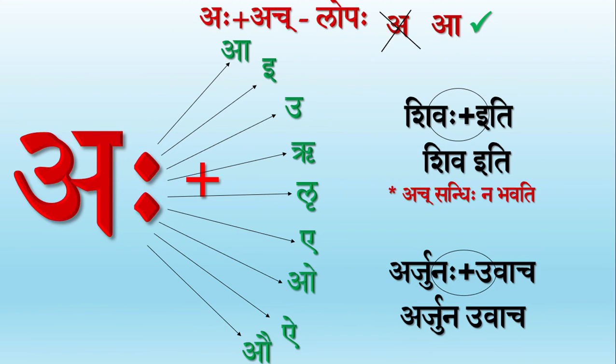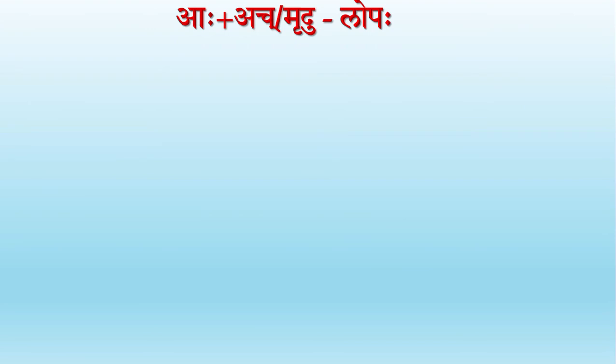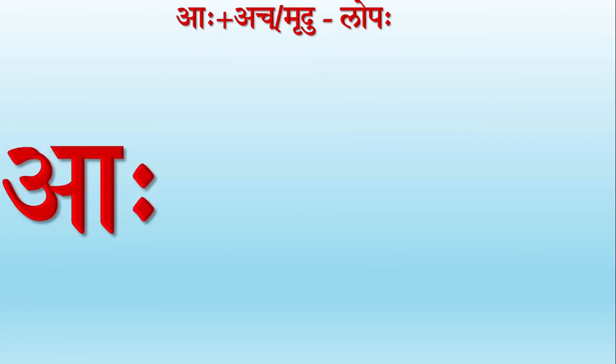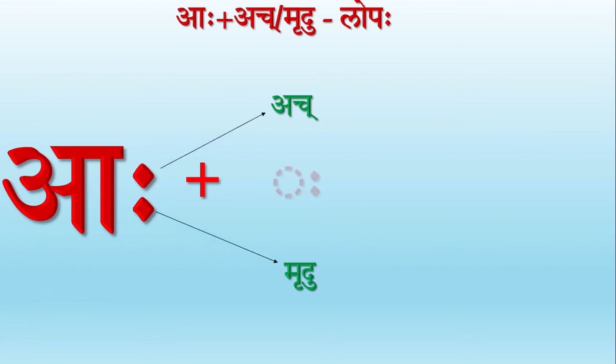We have the next rule that says aha plus ach or mrudu becomes lopaha. This is the second formula for lopaha. Now we shall see what happens in this case. When aha is brought close to any of the letters from the family of ach or mrudu vyanjanaksharani, what do you think happens? Yes, only the visarga disappears. Have a look at this example that we have got. Balaha plus agachan. The visarga disappears and our word now becomes bala agachan.